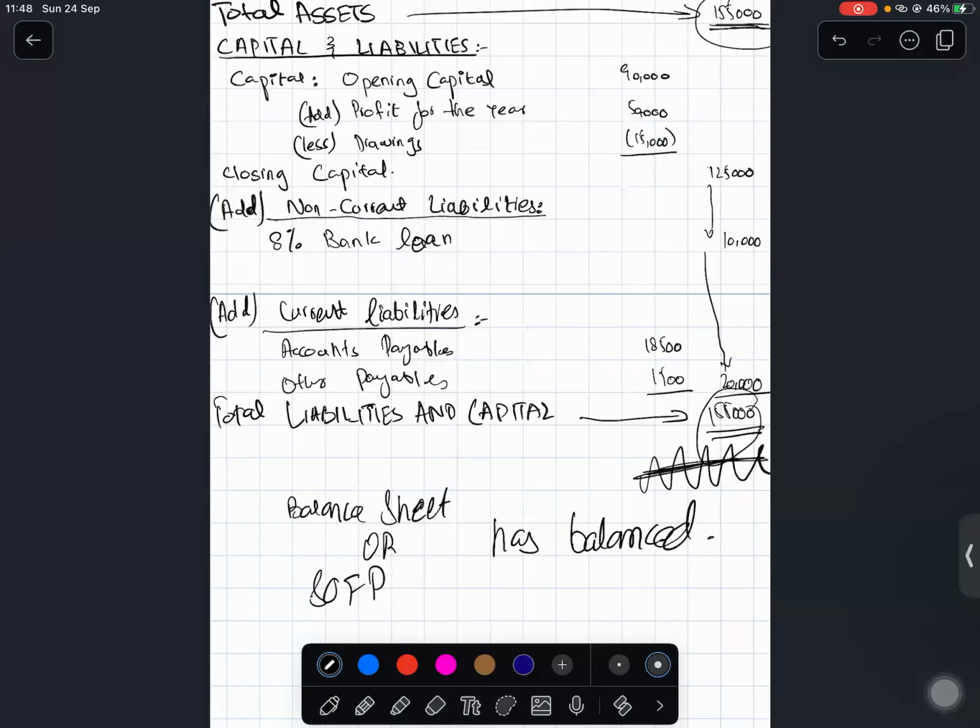Sir, motor vehicle is a non-current asset. Okay, good. Cash is a current asset. Goods for resale are current assets. What other name do we use for goods for resale? Inventory. Inventory is what we call goods for resale, or stock. Okay, next.